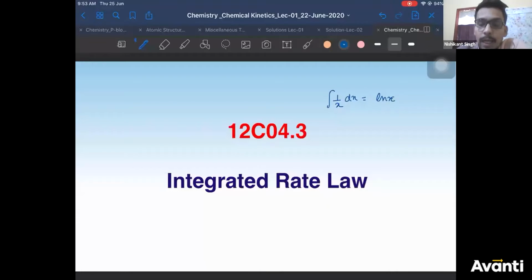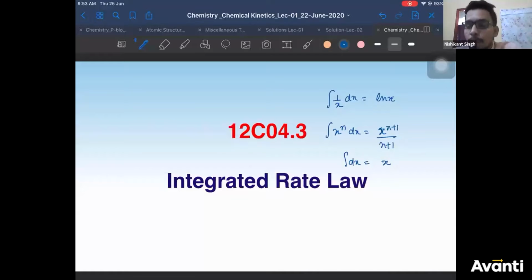I also want you to know the basic formula for integrating x to the power n dx: the integration is x to the power n plus 1 by n plus 1. Remember these formulas. And obviously, the integration of dx will be x.